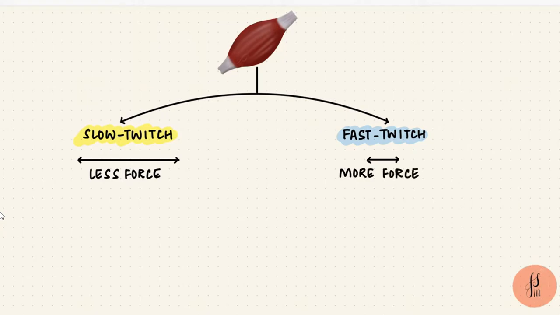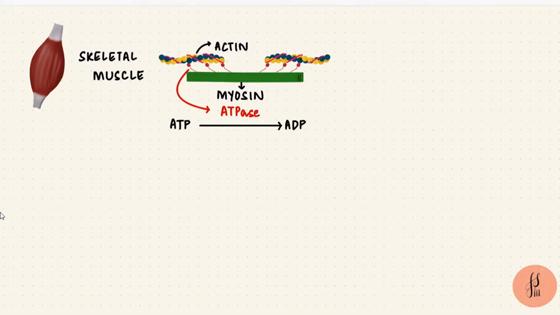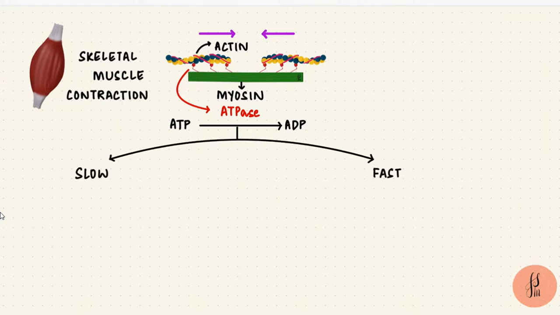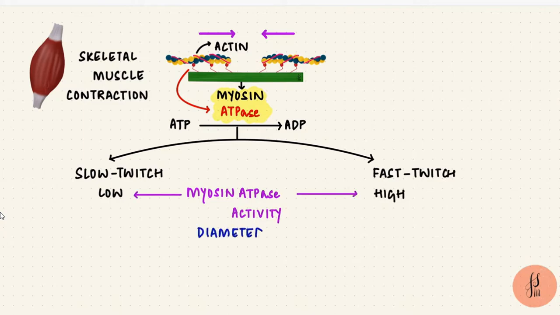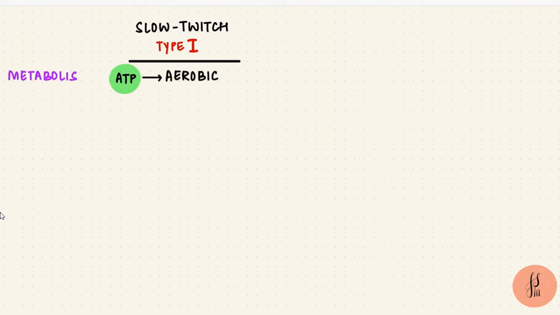Skeletal muscle contraction requires energy. The fibers hydrolyze adenosine triphosphate to adenosine diphosphate. So there are slow twitch fibers, and they use oxygen by oxidative phosphorylation.